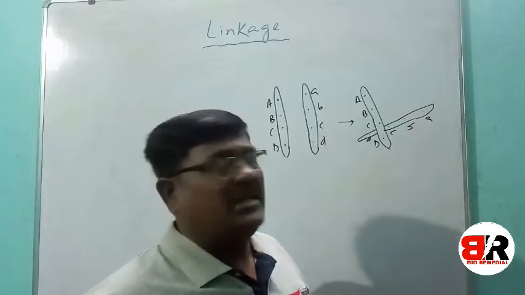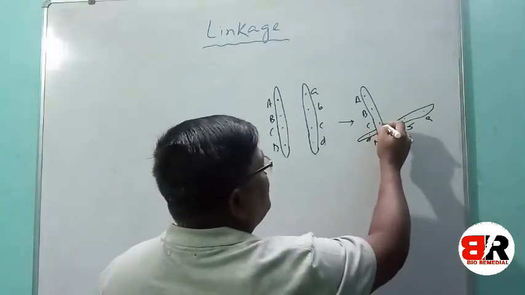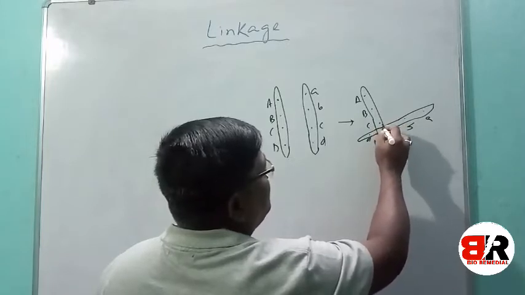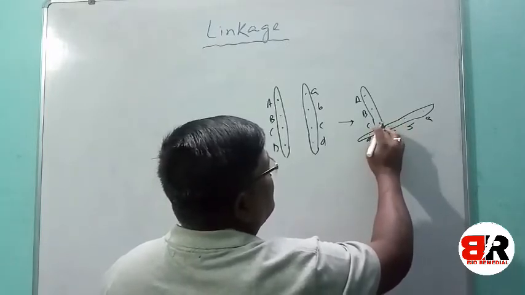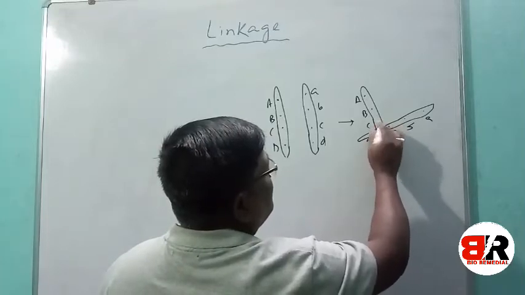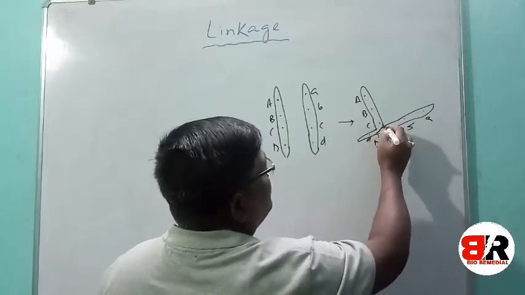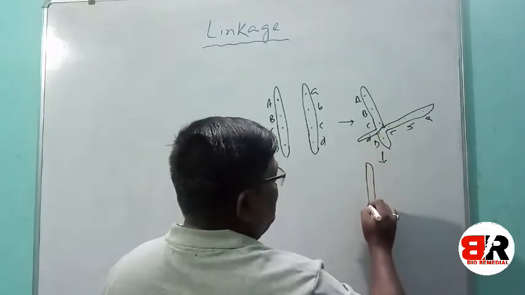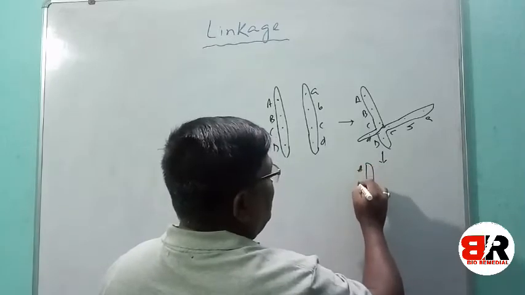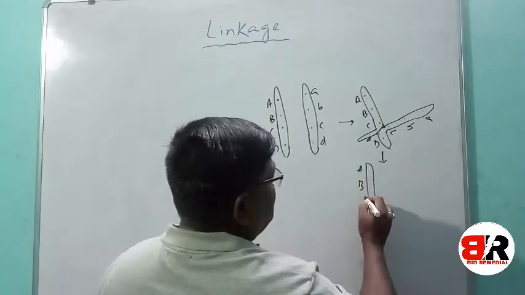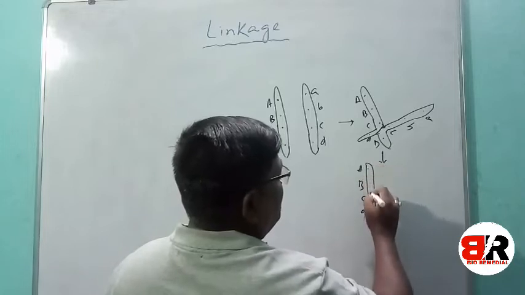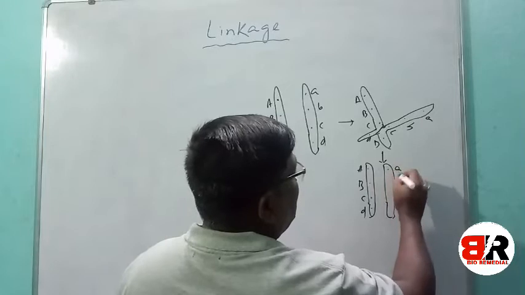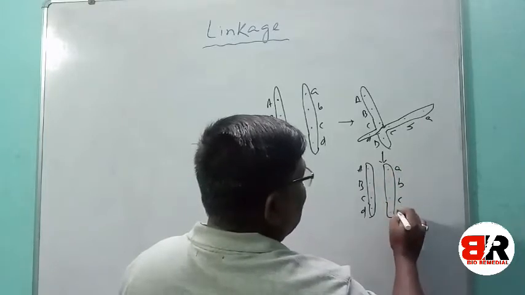Suppose crossover took place in this way, and these two chromosomes are separated from each other, and this will be a separate chromosome. Finally, the resulting chromosome will have A, B, C and small d, and the other resulting chromosome will have A, small b, small c and capital D.